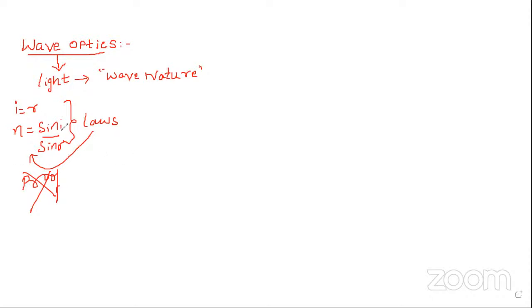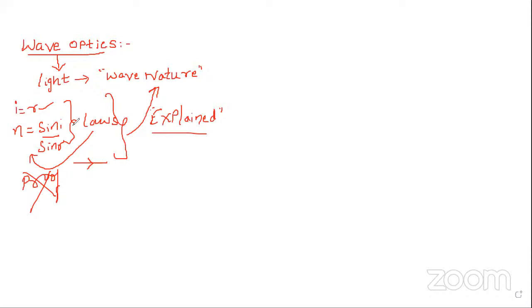But you can ask why you have to take i is equal to r, and why n is equal to sine i by sine r, and why light always travels along a straight line, with an arrow mark showing a straight line direction. All this phenomenon can be explained by considering light as which type of nature? Wave nature. Actually, wave nature proves all the concepts of ray optics.